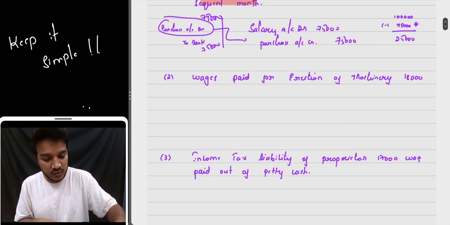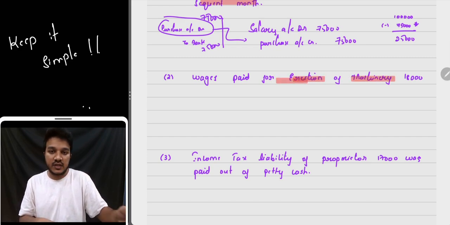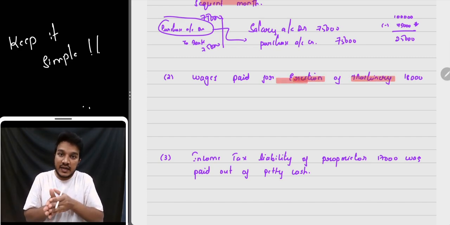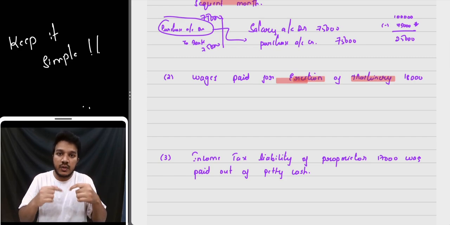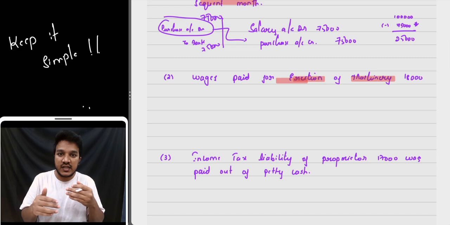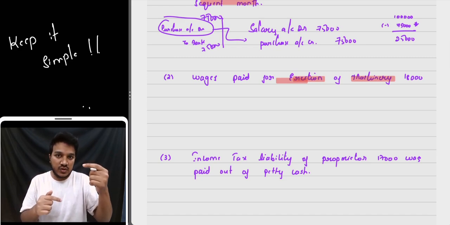Now let's go to the other one. So wages is paid for erection of machinery. Whatever cost is involved to put up an asset, till the time it is put to use, all that cost will be capitalized to the asset. Erection charges happen when you're putting up an asset, so that cost shall be capitalized to the machinery.